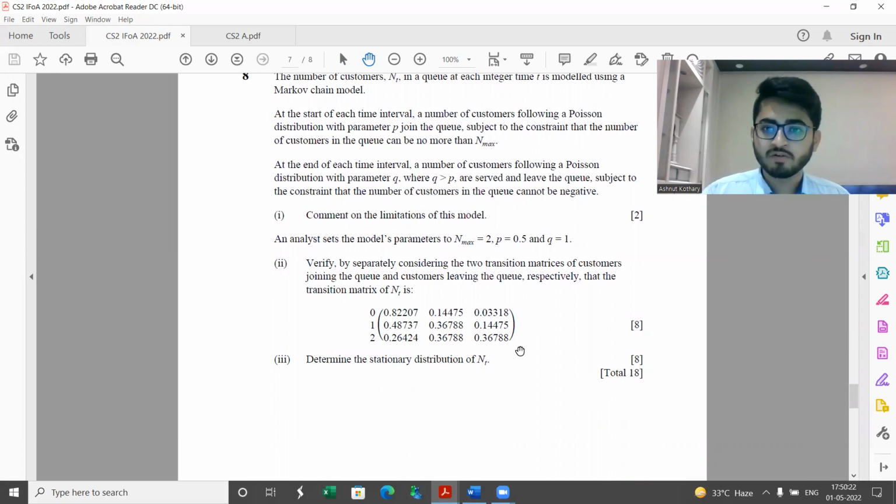You basically have 4 equations, with one of them being pi 0 plus pi 1 plus pi 2 plus pi 3 is equal to 1, and then the other 3 equations using the starting equation that pi times P is equal to pi. You are expected to solve these and show all the relevant steps in a solution, because that will fetch you 8 marks. Had it been 2 marks, then you could have leveraged R programming. You could have fed in the transition matrix and got the final stationary distribution result. But if you have done that here, as per my understanding, you would be losing a significant portion of marks, because 8 marks means that you are expected to solve the different linear equations which you are getting over here.